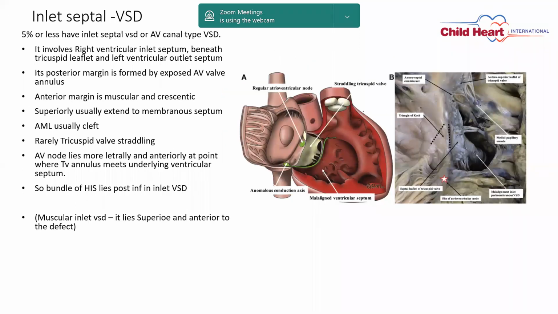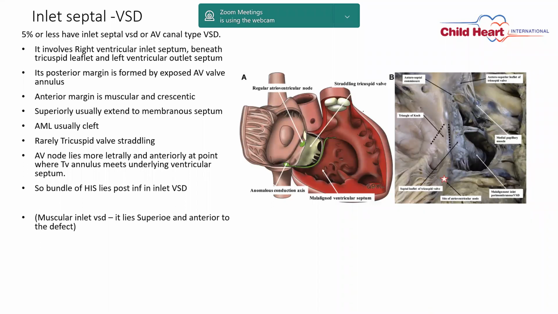The third variety is the inlet septal VSD. So 5% or less have an inlet septal VSD, which is called the AV canal type of VSD. Now here we have to be very careful when we use the term inlet septal VSD, because you will see a lot of muscular VSDs at the inlet area where a small muscle band divides the VSD and the tricuspid annulus. That is not classified as an inlet septal VSD in the classification.